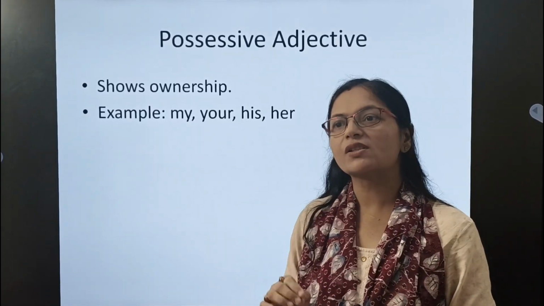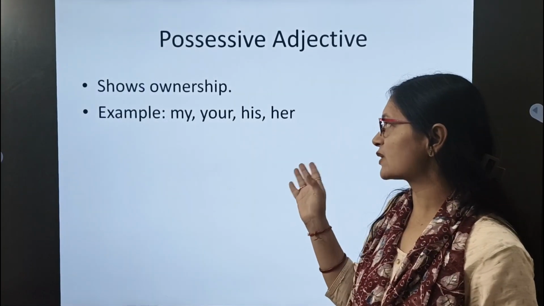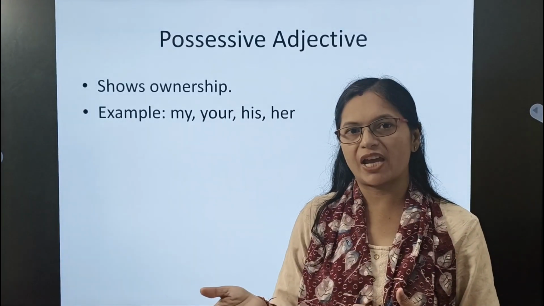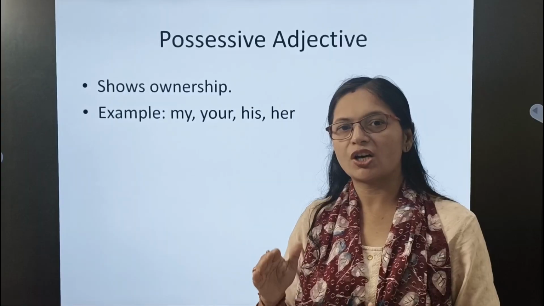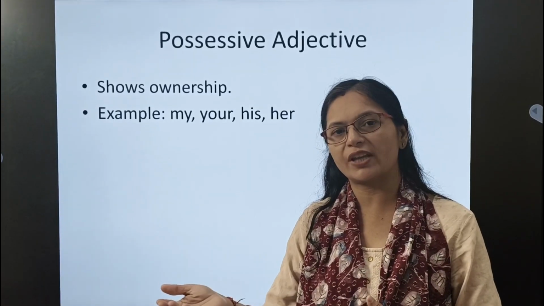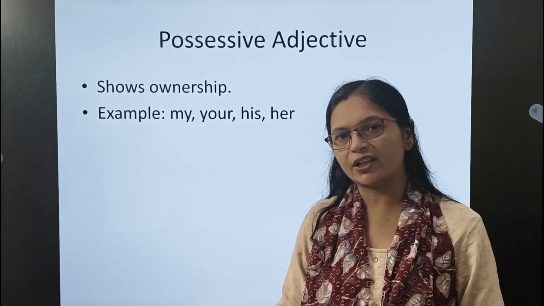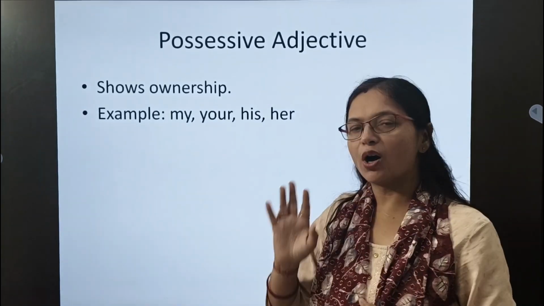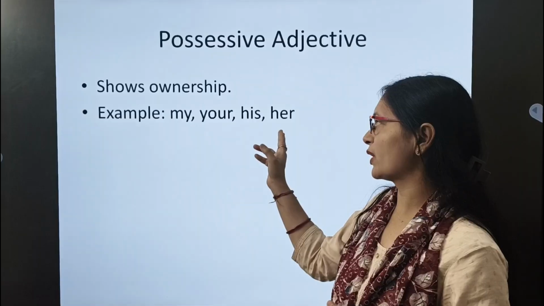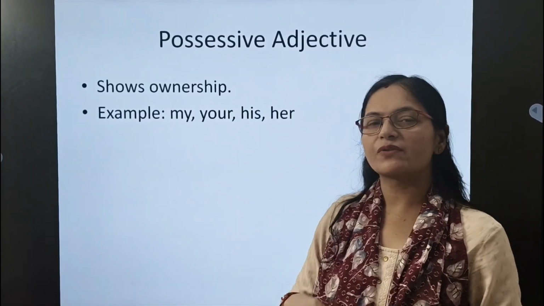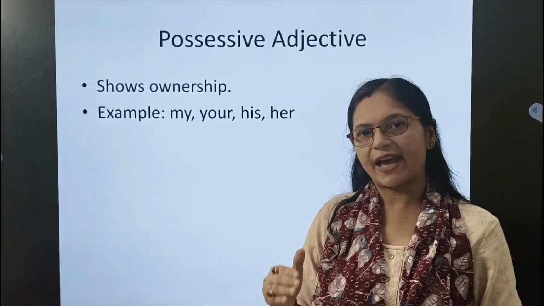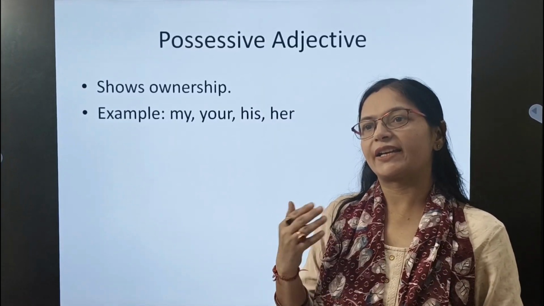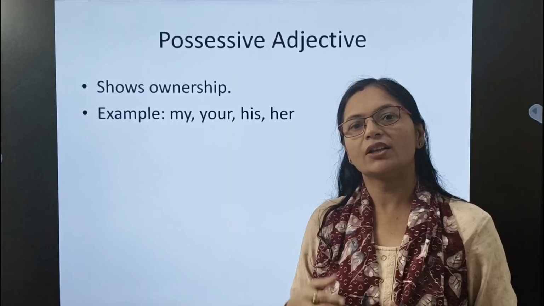So when we use these words, as for example my, your, his, her, which show possession, before a noun, it gives us more information about that noun again. So acting as an adjective, it becomes what? Possessive adjectives. These are the possessive pronouns, right? Now these words, when we place them before a noun, act as possessive adjectives, because they give us more information about the noun.